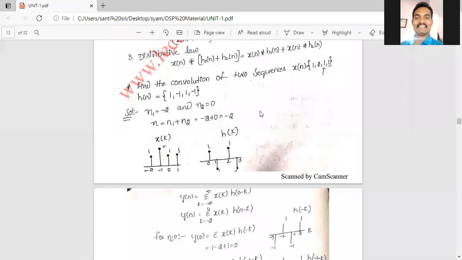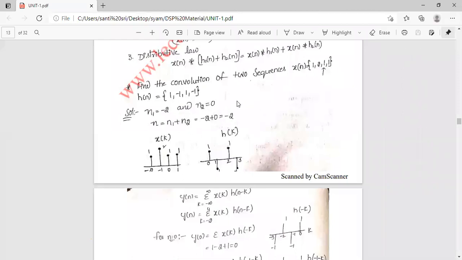By adding these two, we get the sequence length 8, and 8 minus 1, 7. We will get 7 elements: minus 2, minus 1, 0, 1, 2, 3, 4. That's why here the limits are from minus 2 to 4. x of k, h of n minus k.